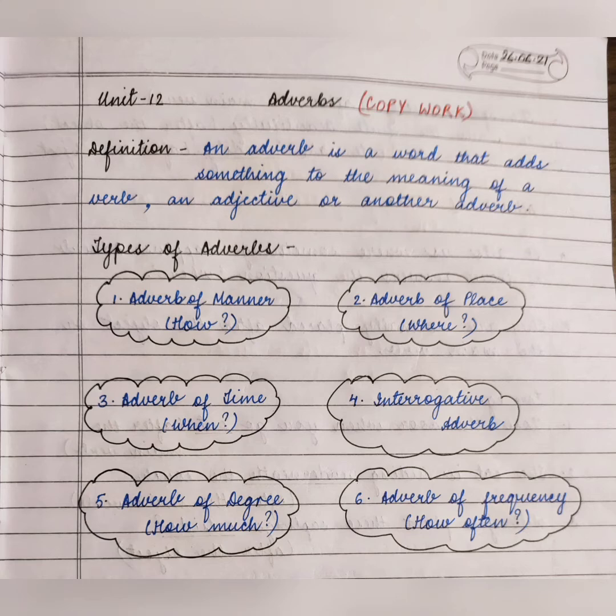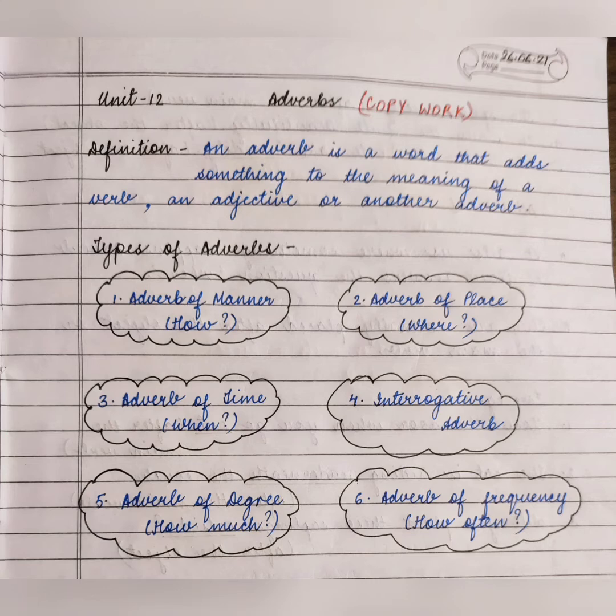The next is adverb of number, जिसे हम लोग adverb of frequency भी कहते हैं, ठीक है. Adverb of number में हम लोग को exact number of times मिलता है, and adverb of frequency में हमें ये पता चलता है कि how often something is done, कितने टाइम के डिफरेंस पे कोई काम हो रहा है, ठीक है. तो for getting the adverb of number we raise the question how often.